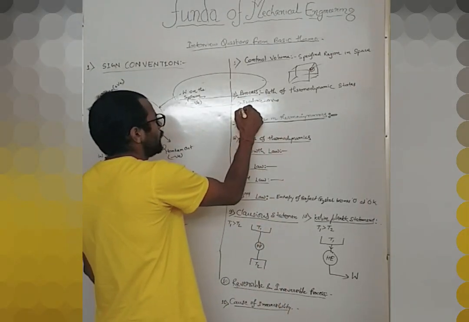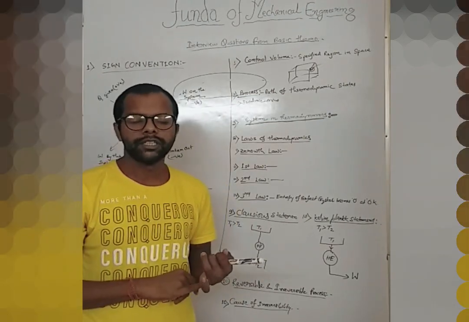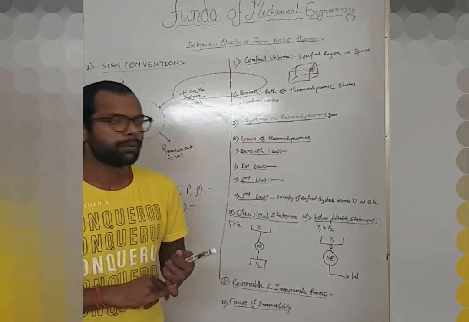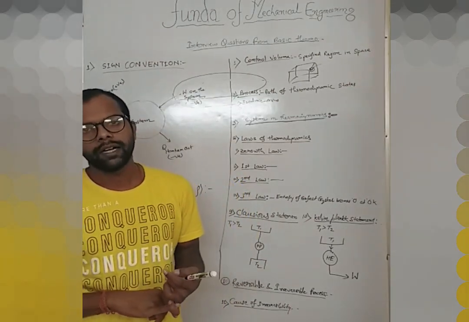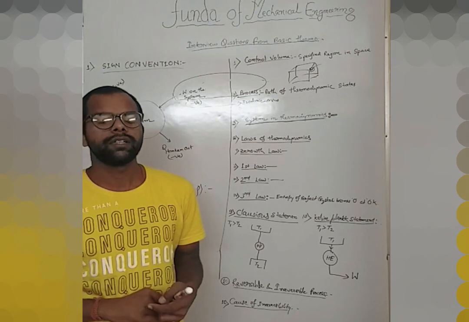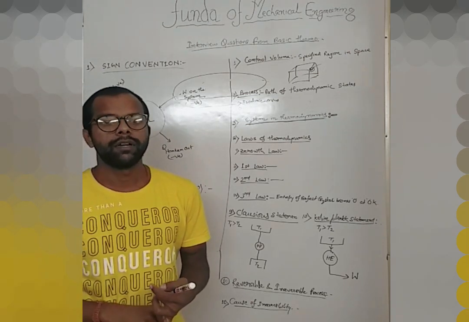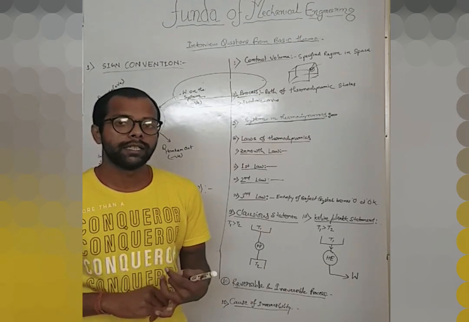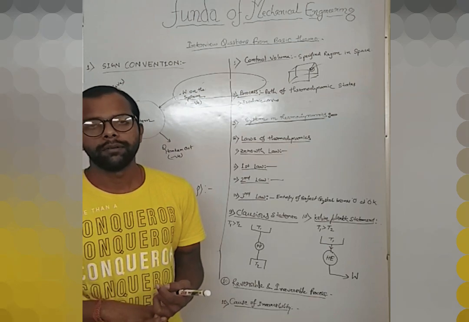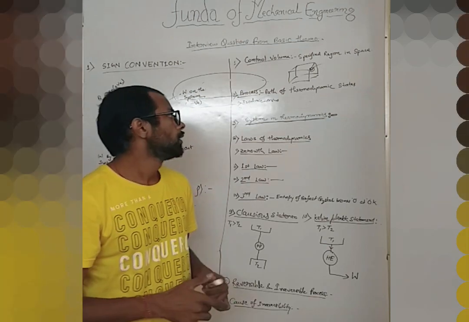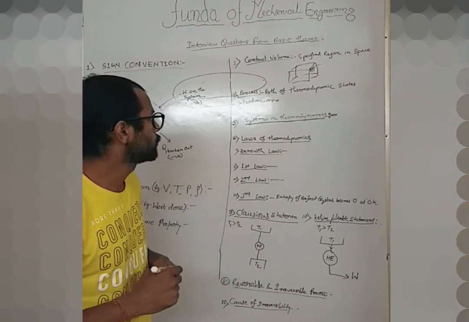I'm not writing it, otherwise it will take a long time. Isochoric, constant volume process. Isobaric, constant pressure. Isentropic, constant entropy process. Isothermal, constant temperature process, where delta T, the change in temperature, will be zero. And isenthalpic, where enthalpy will be constant. So there are several kinds of thermodynamic process. Let's move to the next question.